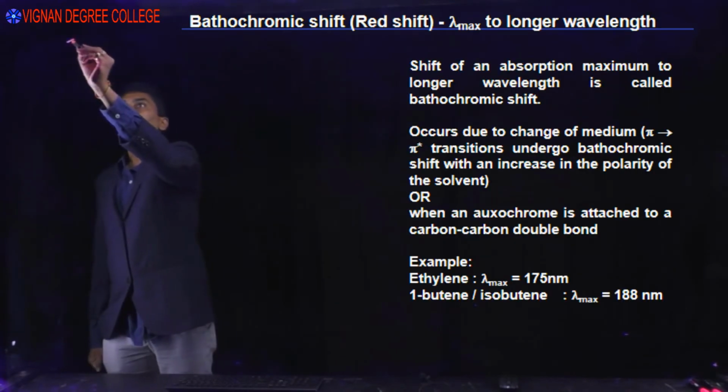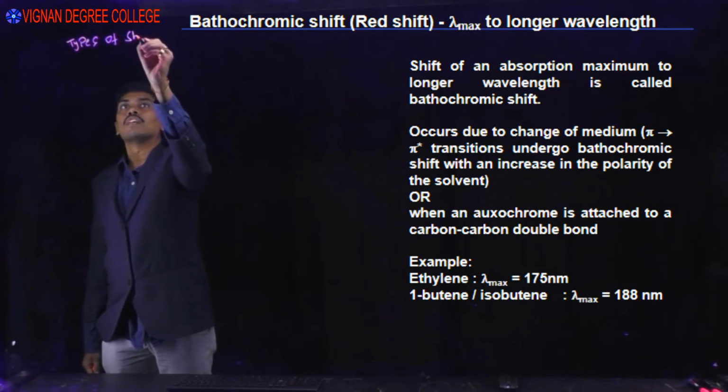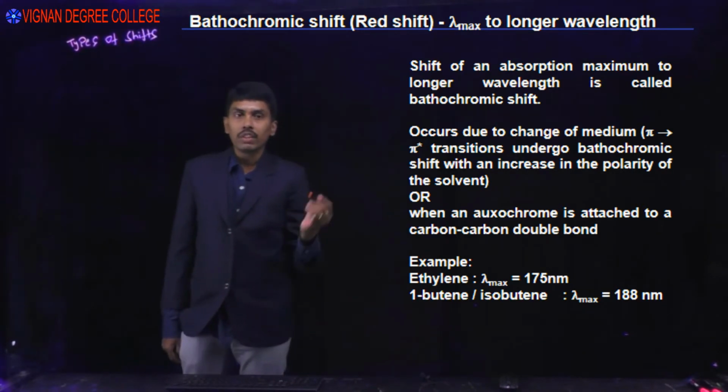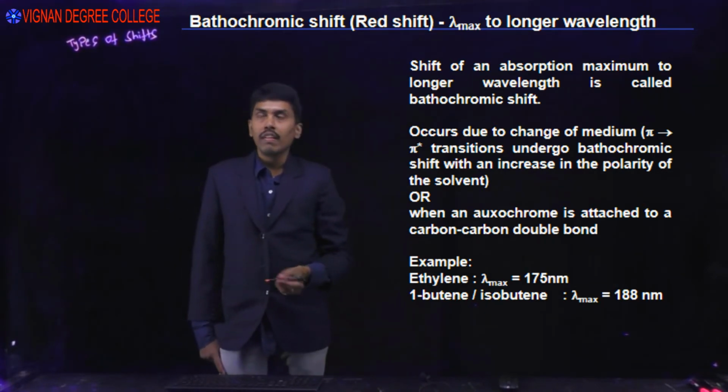Next one, types of shifts in UV visible spectroscopy. First one is bathochromic shift. We can call it red shift also.